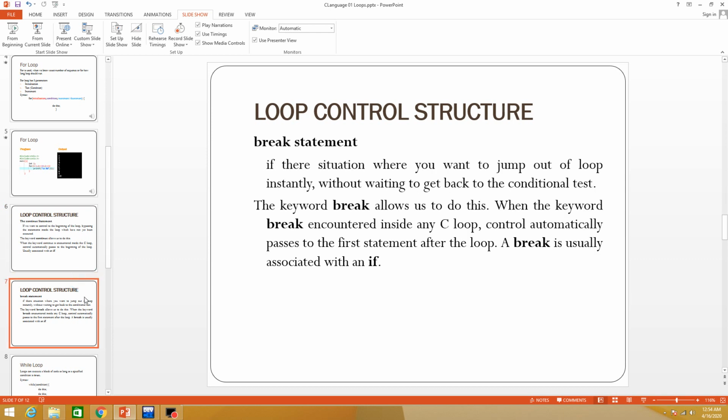However, the break statement breaks the whole loop and gives the control to the end of the loop.